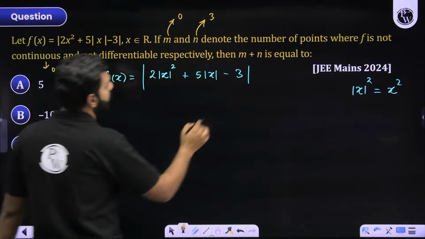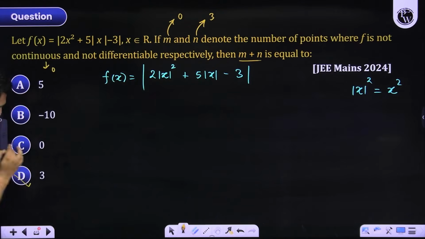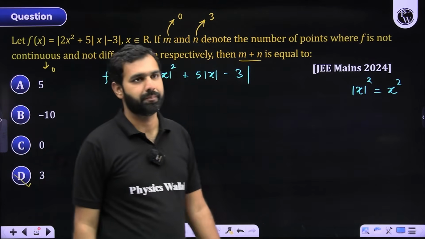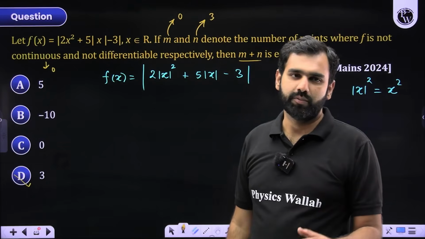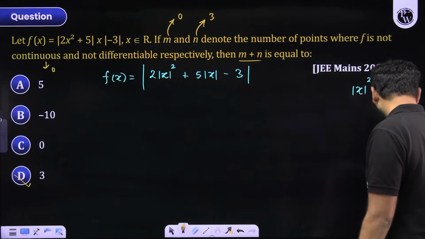So what they are asking you is m plus n. So m is 0, n is 3. So the answer should be 0 plus 3, which is clearly 3. Did you understand this whole explanation? Did you understand this entire question without any confusion? Can I move ahead from this now?